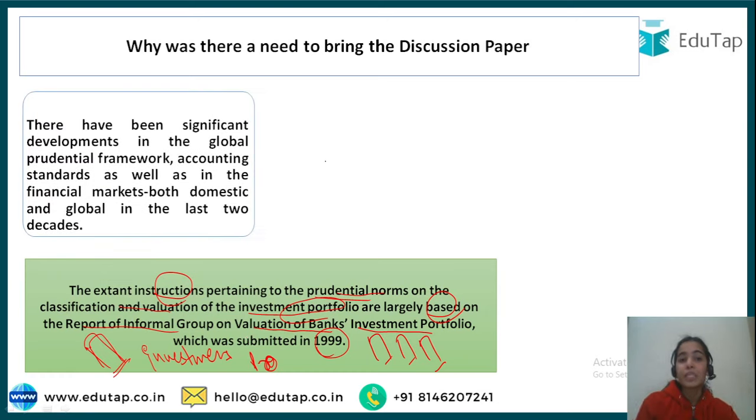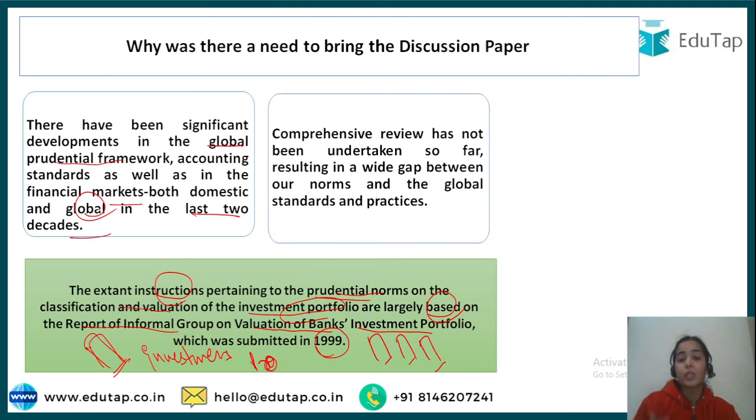So there have been significant developments in the global prudential framework. We can see that the financial markets are changing, the accounting standards in the world are changing, the global prudential framework is changing. Both the domestic and global financial markets have been changing in the last 2 decades, and we needed to keep pace with it.